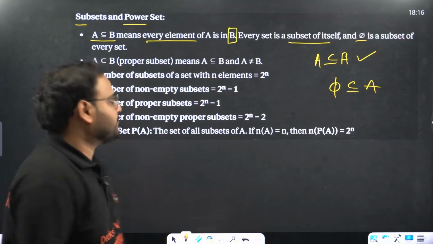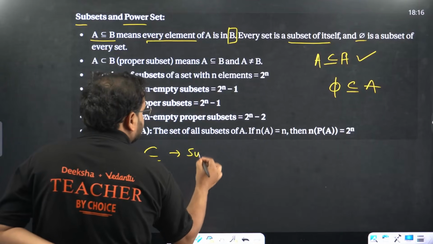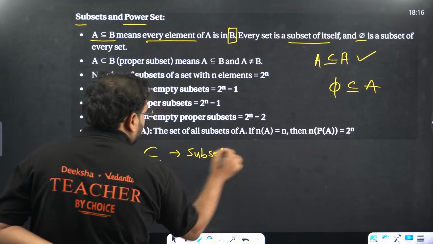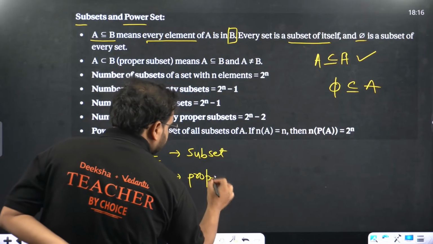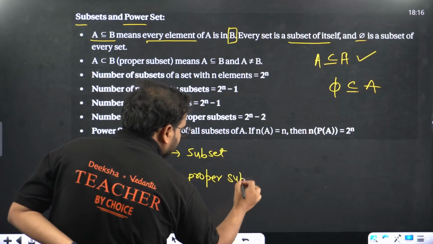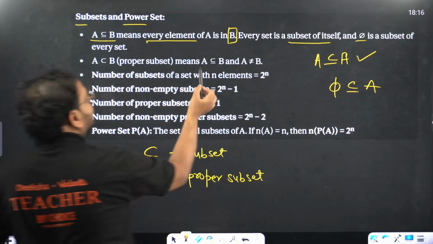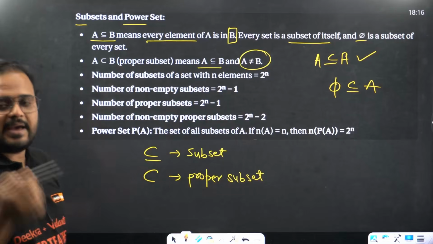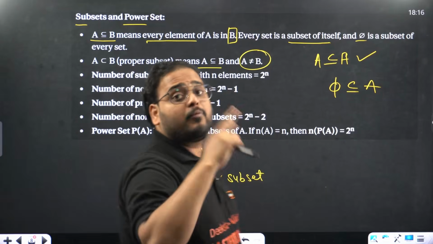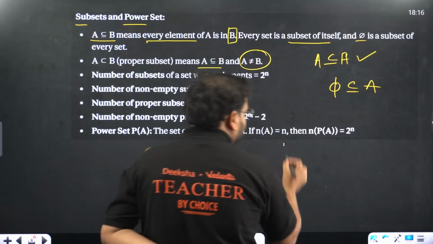Clear, right? If you have this symbol, it means subset. But if you have only this symbol, it means proper subset. There's a difference, okay? Proper subset means what? It is a subset but not equal. Means if A is a subset of B, but A cannot be equal to B. Example, don't worry, I have taken a question like that as well, but let me show you over here.